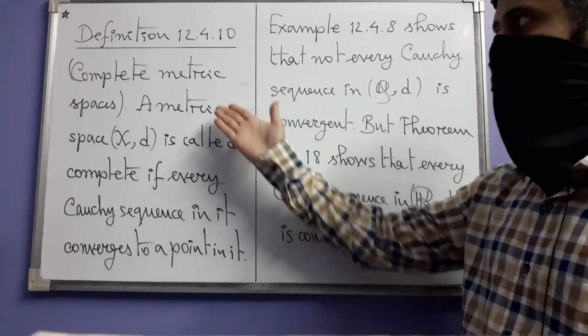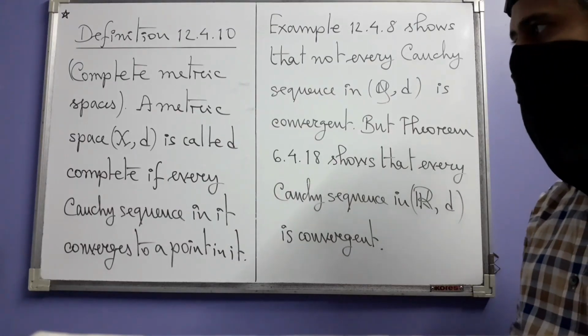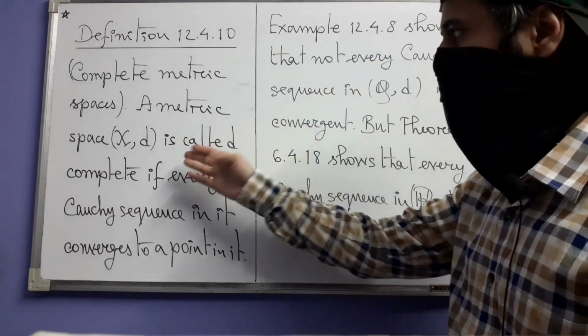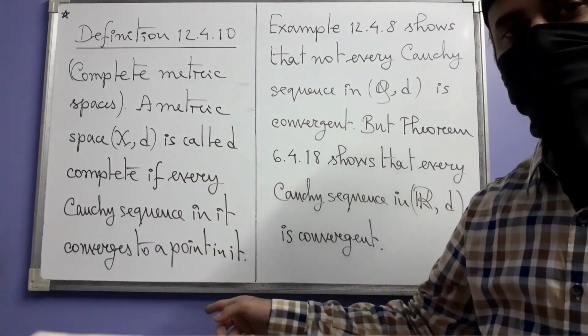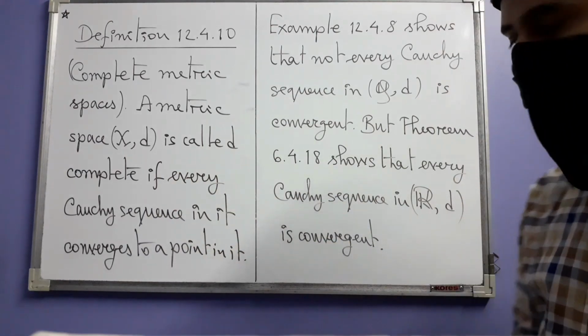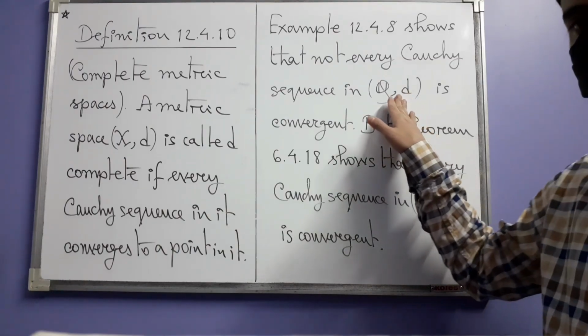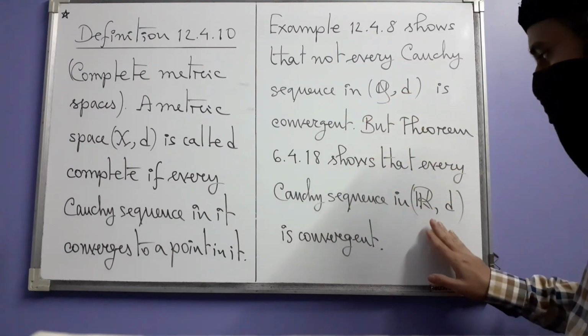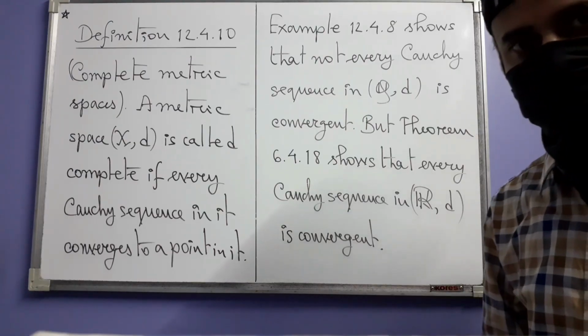And that definition is the definition of a complete metric space, which you can guess. A metric space (X, d) is called complete if every Cauchy sequence in it converges to a point in it. Like this space. So that means this is not a complete metric space, but the space of real numbers with the usual metric is a complete metric space.